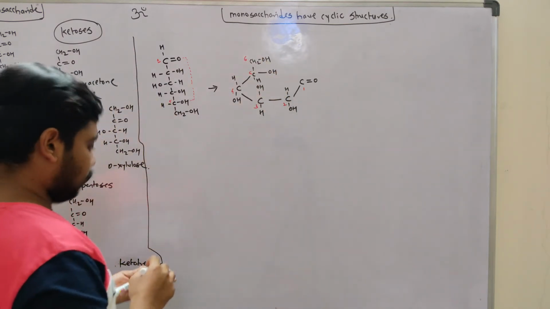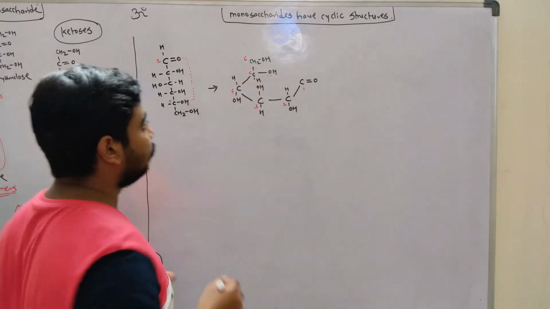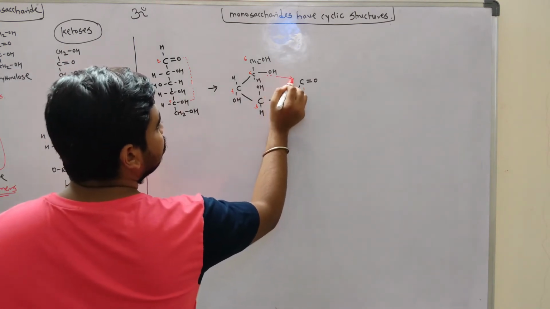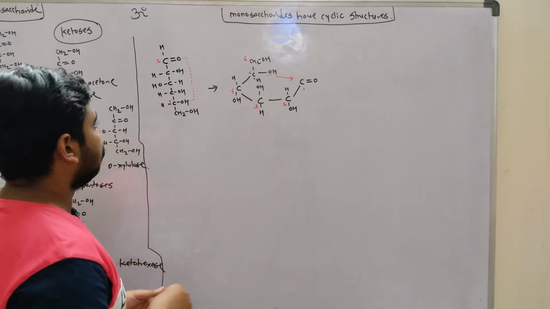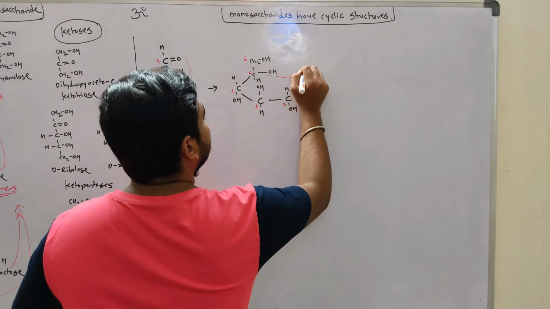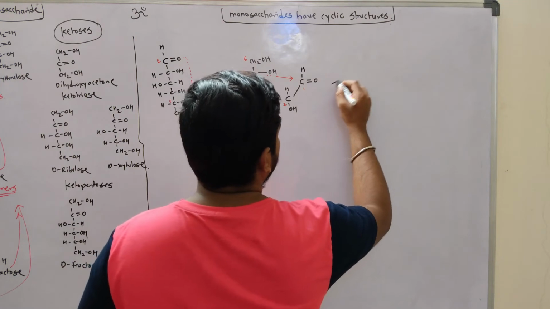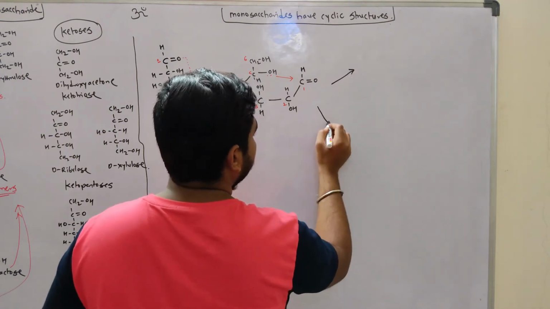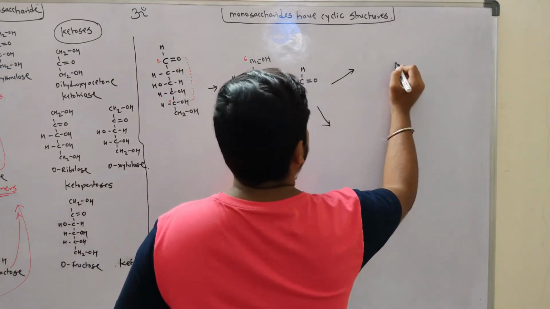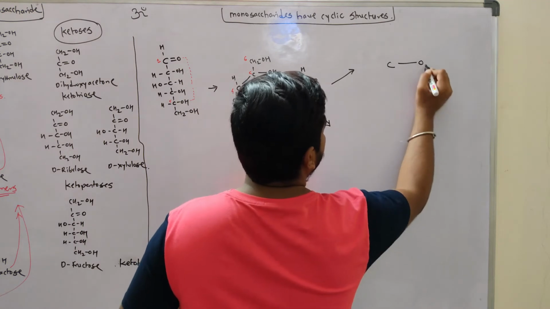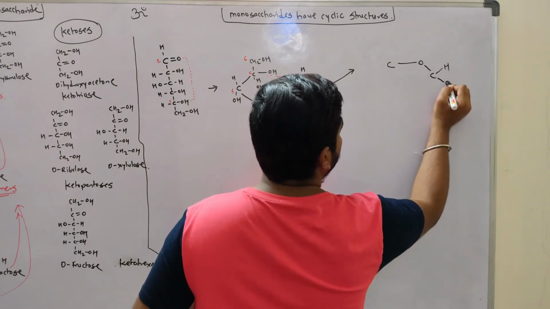The lone pairs on the OH group of carbon number 5 will attack the carbonyl carbon. So what will we get? During this we will get two different types of structures. I'll explain. This is the carbon, with oxygen here, with its lone pairs, and H, OH.